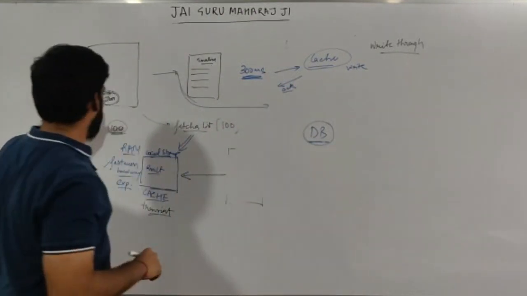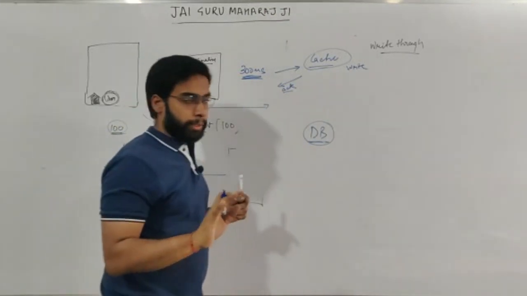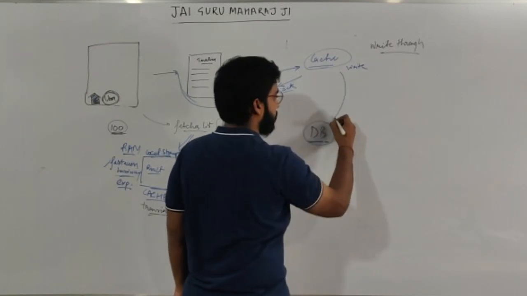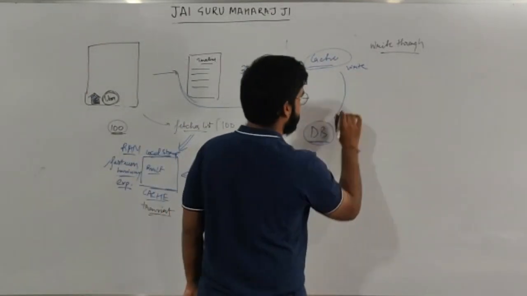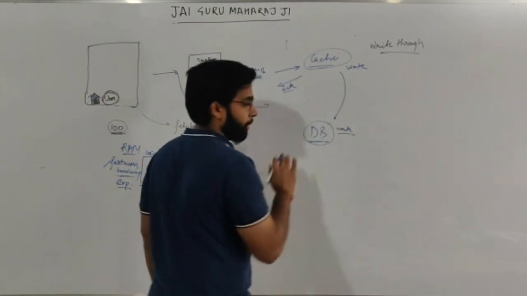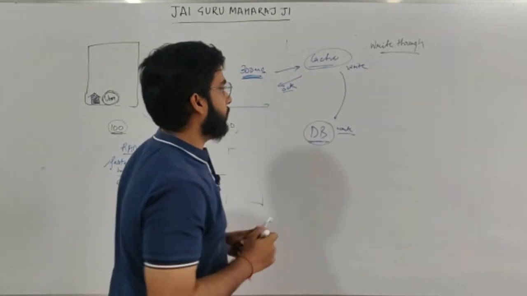Let's say a user is writing a tweet, he will get an acknowledgement that your tweet has been entered. What happens after this write is over? Now this cache will send a request to the database that, boss, this is an update, do a write on yourself also. So this write will happen in your database. Now your cache and database are synced.